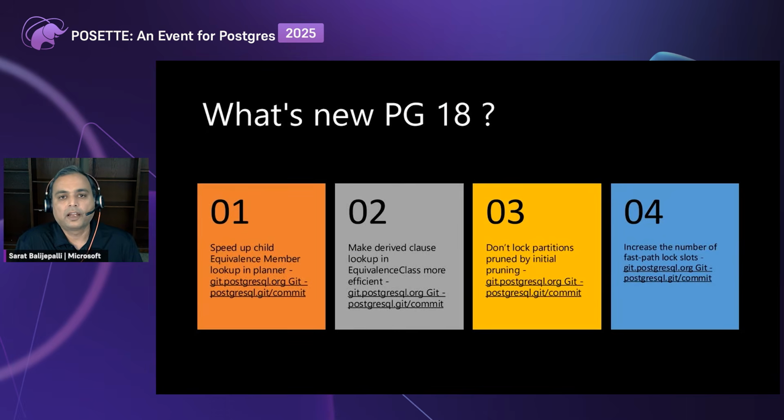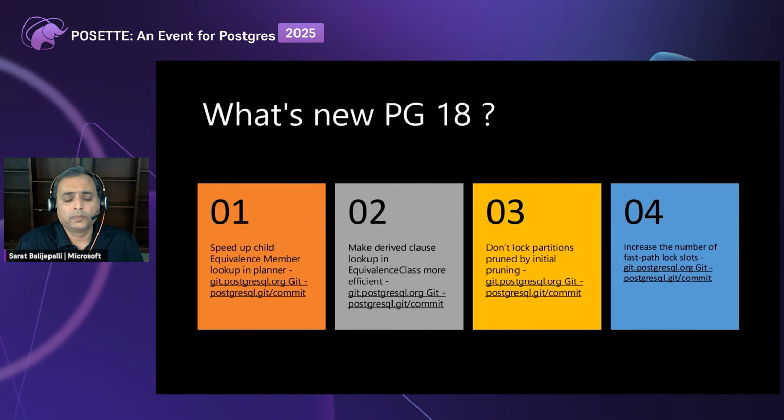Moving on, I would like to talk about PG18. What new is coming in PG18? We have four commits that I've gone through that I would like to highlight related to partitioning. The first one is speeding up equivalence member lookup in the planner. So we talked about two things in equivalence class. One is that lookup of equivalence members is slow because it's in some sort of a list. It's basically a linear search, and that slows it down. The second one is derived clause lookup. Again, we have seen that it's a flat list and the lookup can be slower.